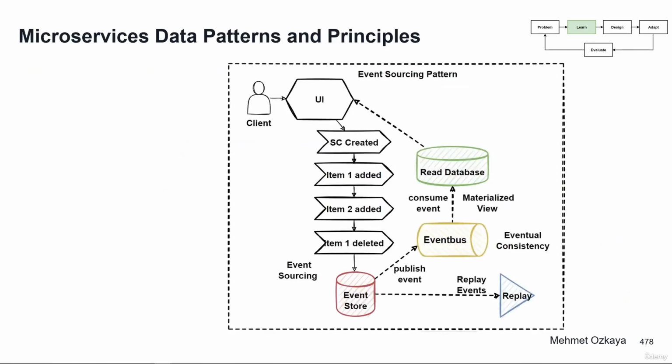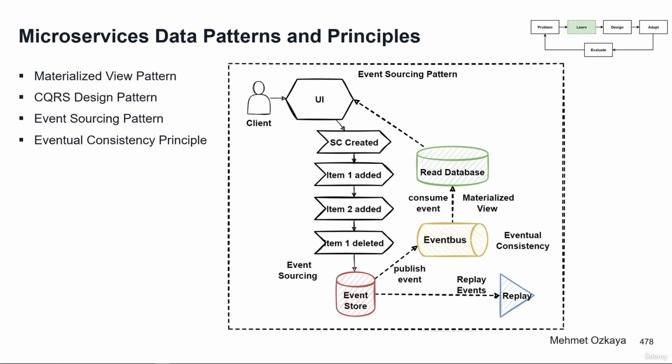As you can see, we have learned several microservice query patterns in this section. These are the materialized view pattern, the CQRS design pattern, the event sourcing pattern, and the eventual consistency principle. So now it is time to learn how and where to use these patterns when designing our microservice architectures.